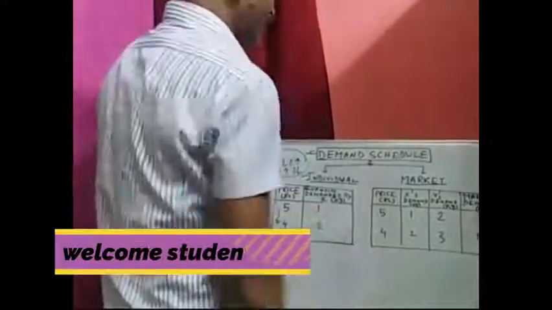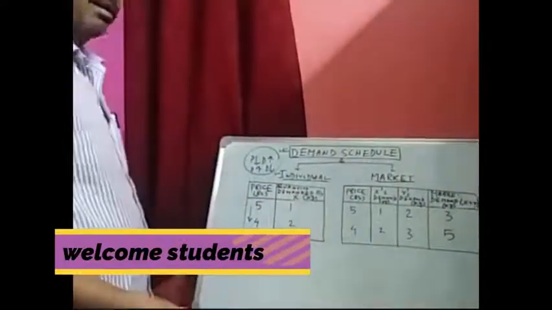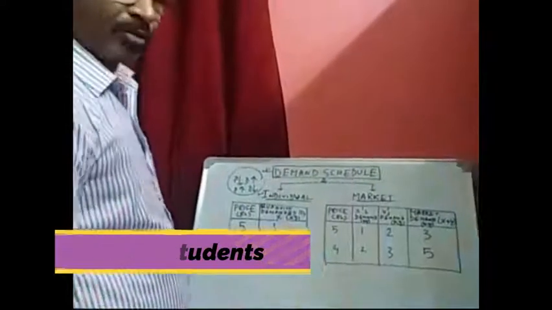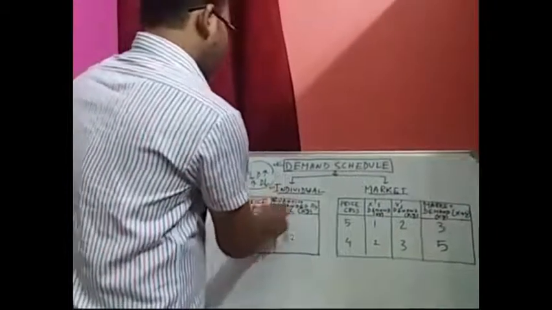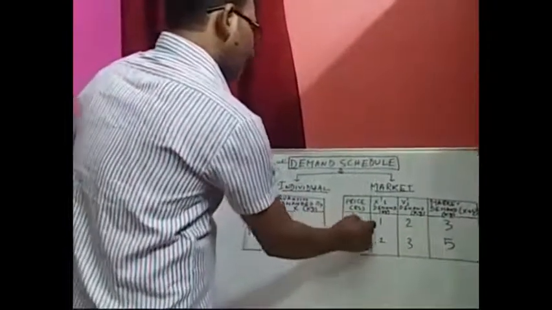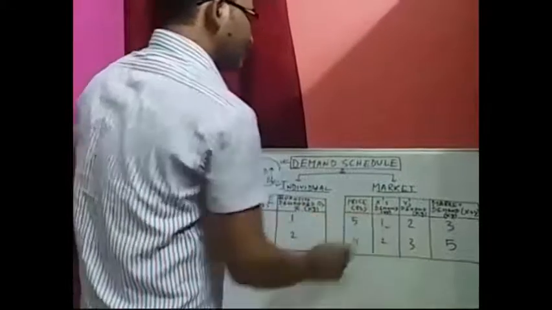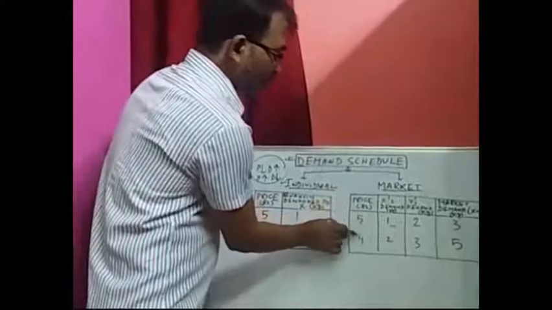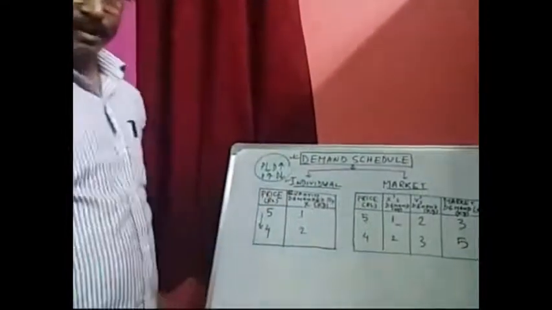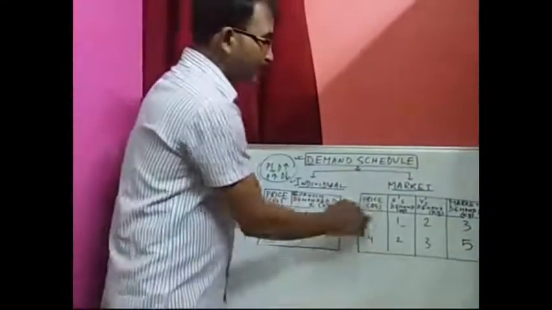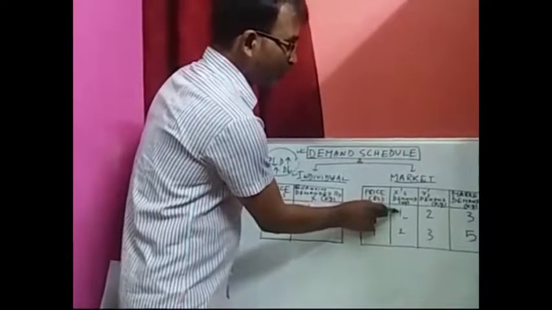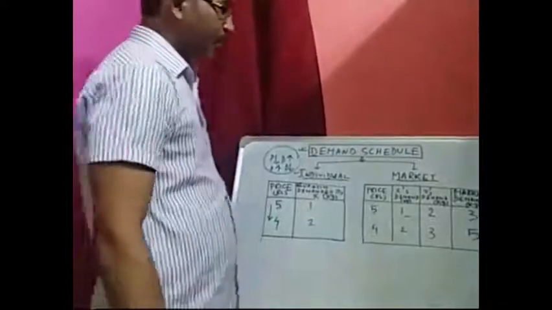In the case of market demand, we are analyzing the demand of a particular market. How can we analyze the market demand schedule? Say when the price is 5, X is purchasing 1 kg of the commodity. When the price falls from 5 to 4 per kg, demand increases from 1 to 2 kg.